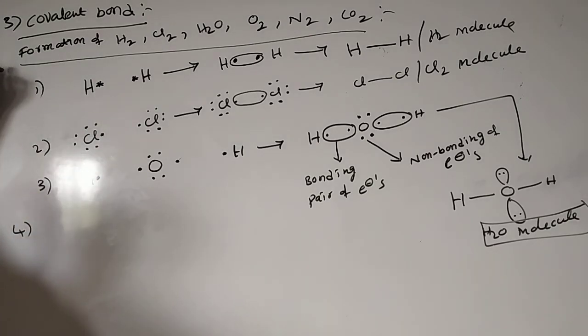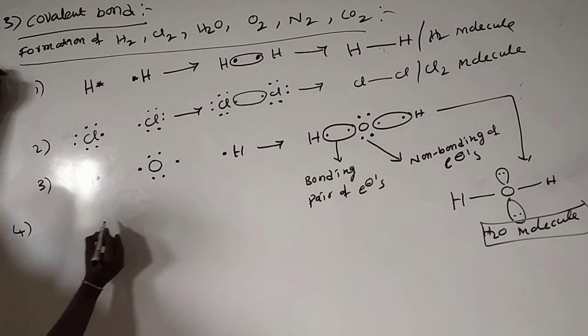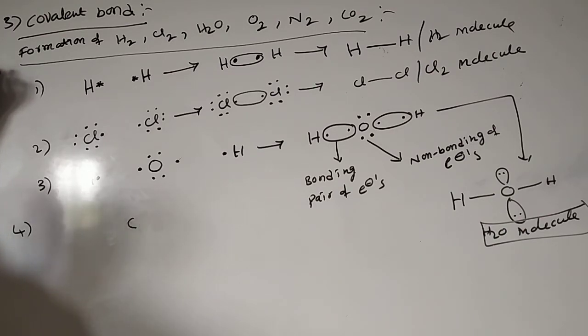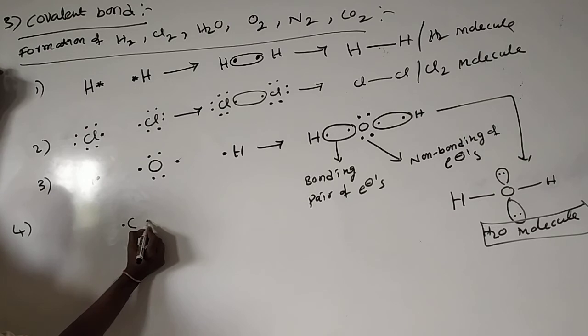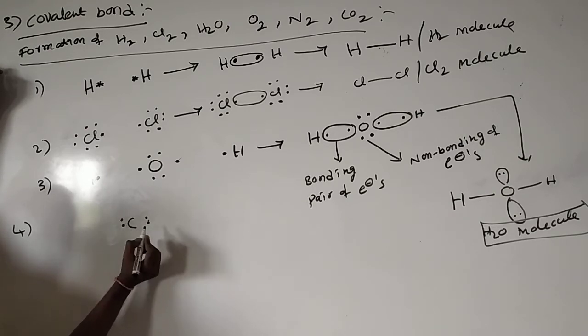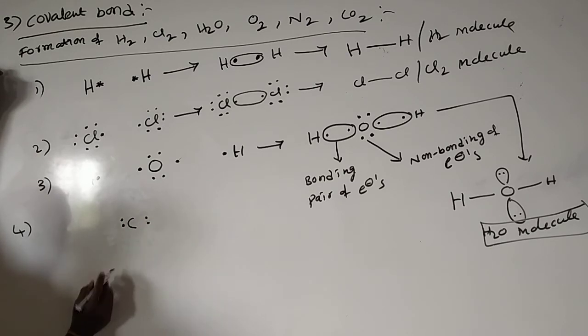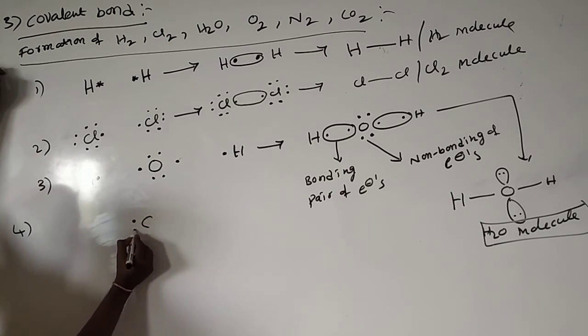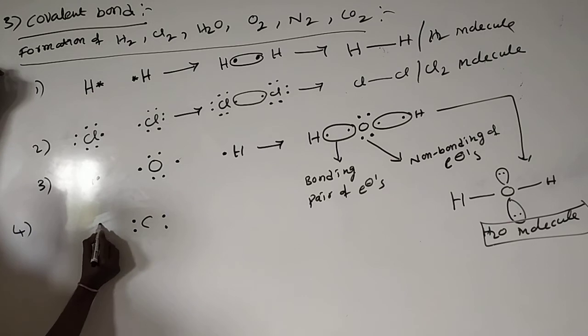And here we see the fourth one, carbon dioxide. How is carbon dioxide formed? See, carbon is the central atom. Here two electrons, here also two electrons. Write like this. Here oxygen, with two electrons.